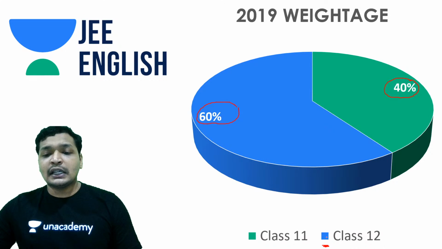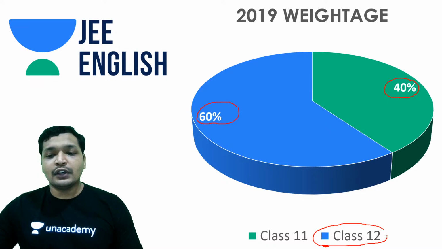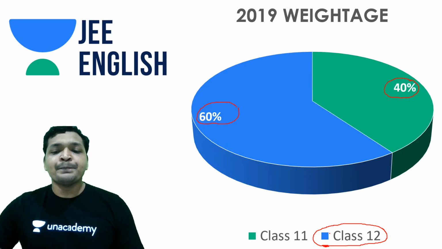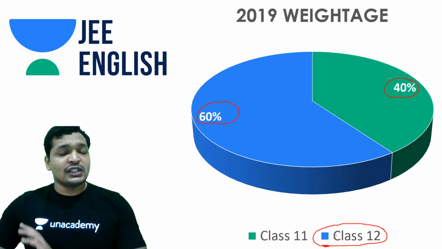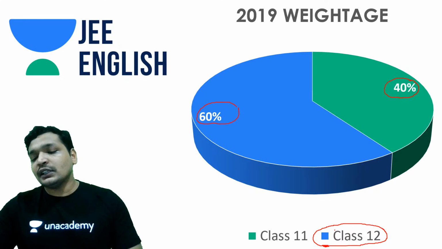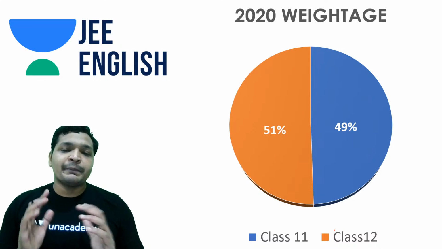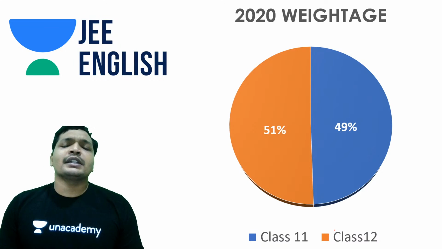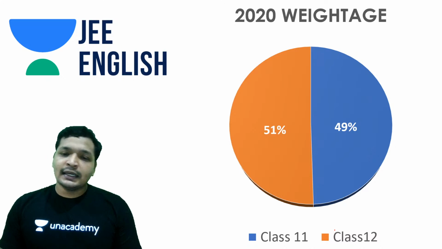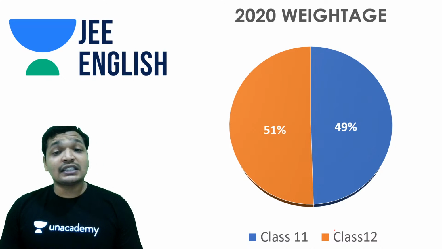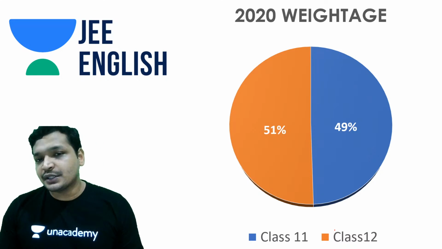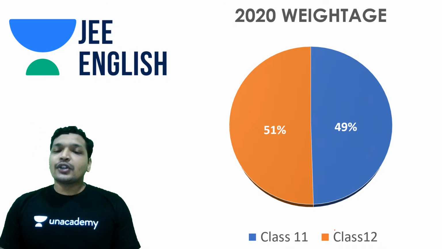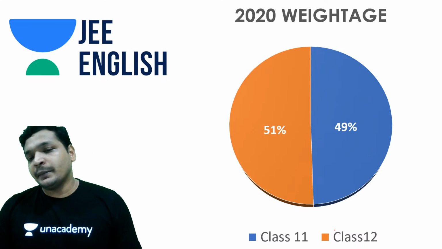So you should be looking at the marker over here. If you're aware of it, well and good. If not, you need to look at the marker over here. So your class 12 was generally 60%. I'm sorry, and this year it was a balanced paper. So only a mere 51% was from class 12. A really unexpected thing, and things really changed a lot in physics and chemistry. There was a huge change in the physics and chemistry paper actually.